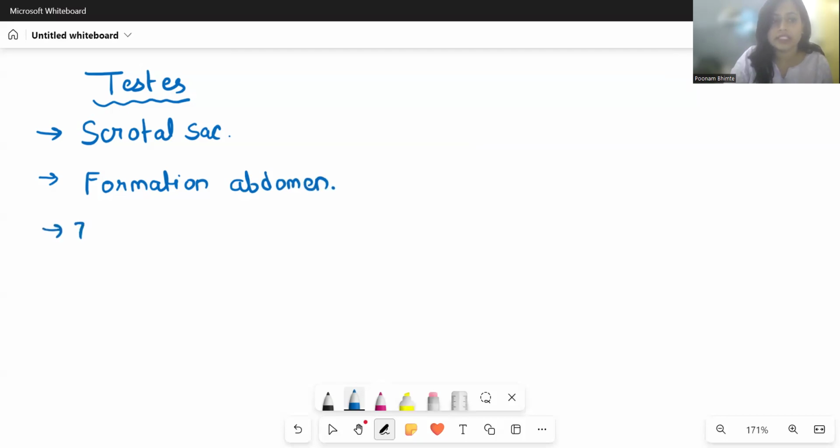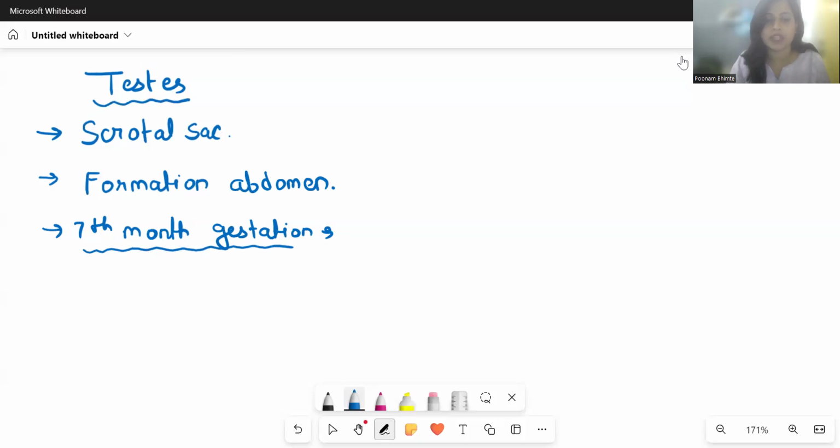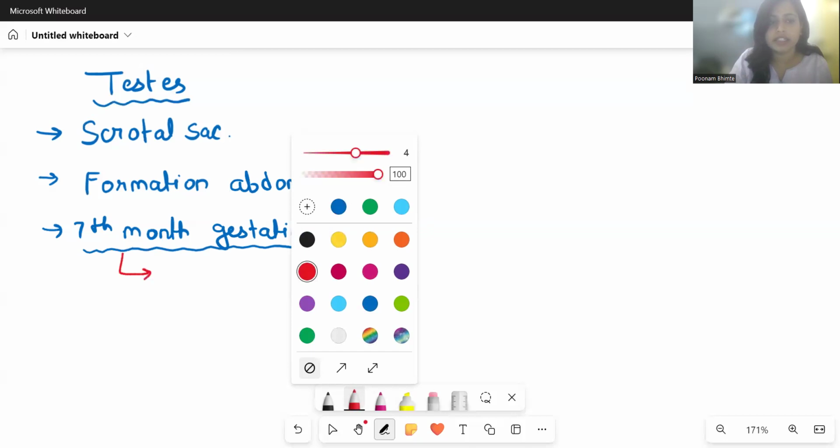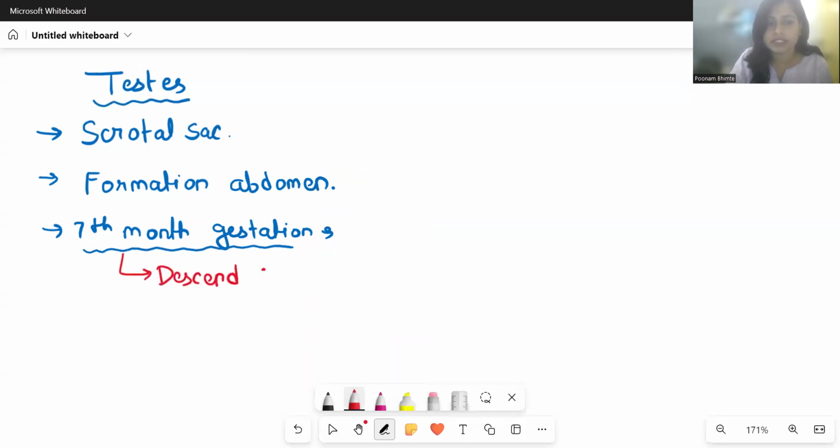Then in the 7th month of gestation, when the fetus is 7 months old, the process of the testis descending into the scrotal sac occurs. What happens in the 7th month? Actually, the testis descends into the scrotal sac. Now in case the descent does not happen, the testis is not able to descend into the scrotal sac, this is a medical condition. It is called cryptorchidism. Now this problem can be solved with the help of a surgery that is called orchidopexy.